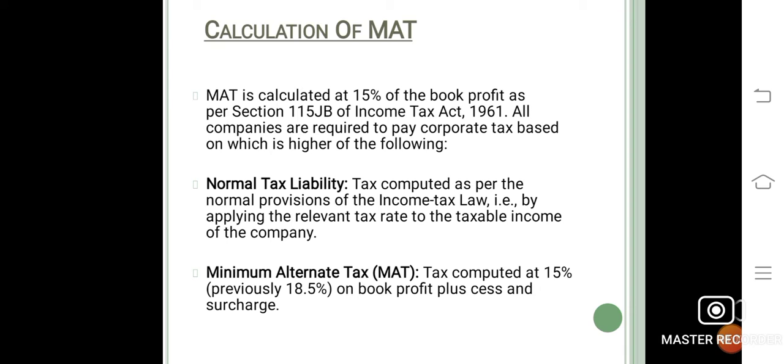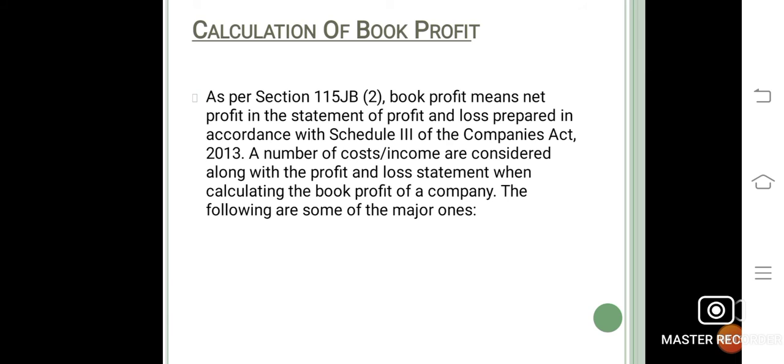And the second one is minimum alternative tax, MAT, tax computed at 15%, previously it was 18.5%, on book profit plus cess and surcharge. Next we see the calculation of the book profit. As per Section 115JB subsection 2, book profit means net profit in the statement of profit and loss prepared in accordance with Schedule 3 of the Companies Act 2013.